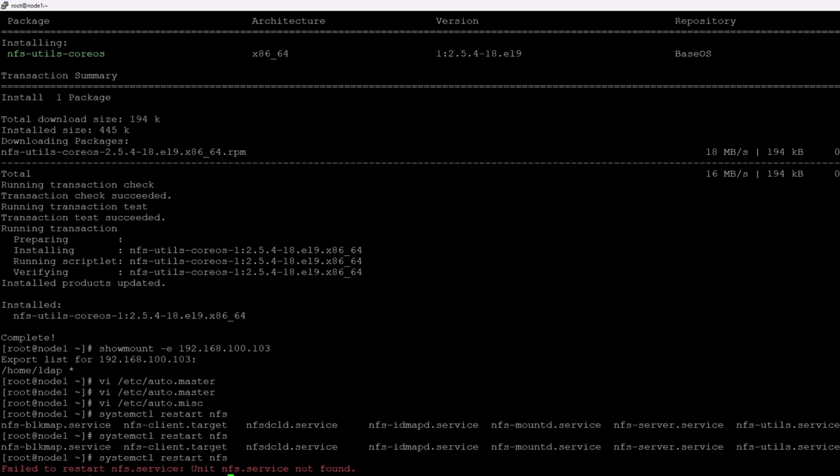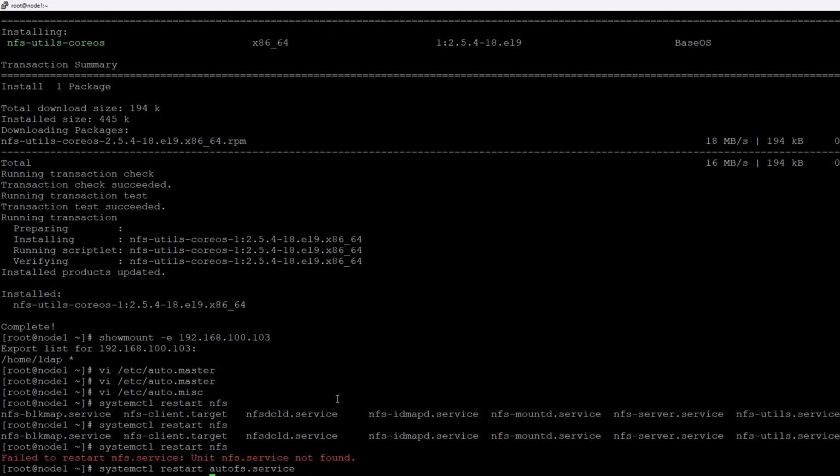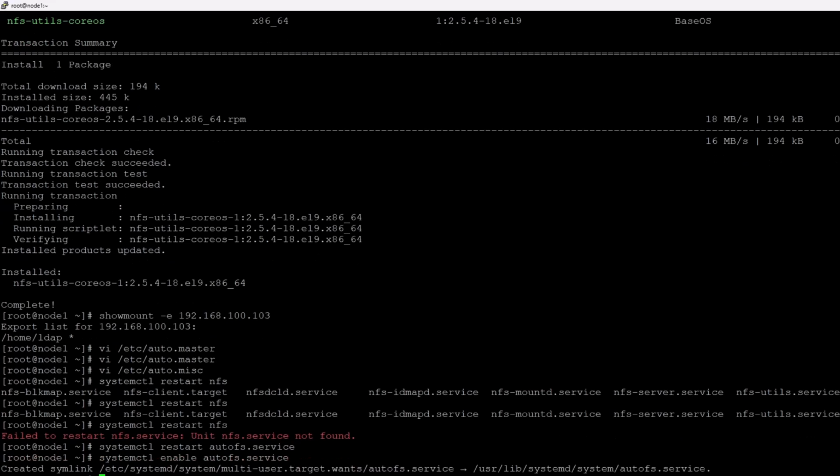One second, why it's not working? Yeah, so the command is systemctl restart autofs, right? Not NFS. Run this and make sure you enable it in the exam, otherwise it will not start when you are in the exam. So make sure it started and you enable it.